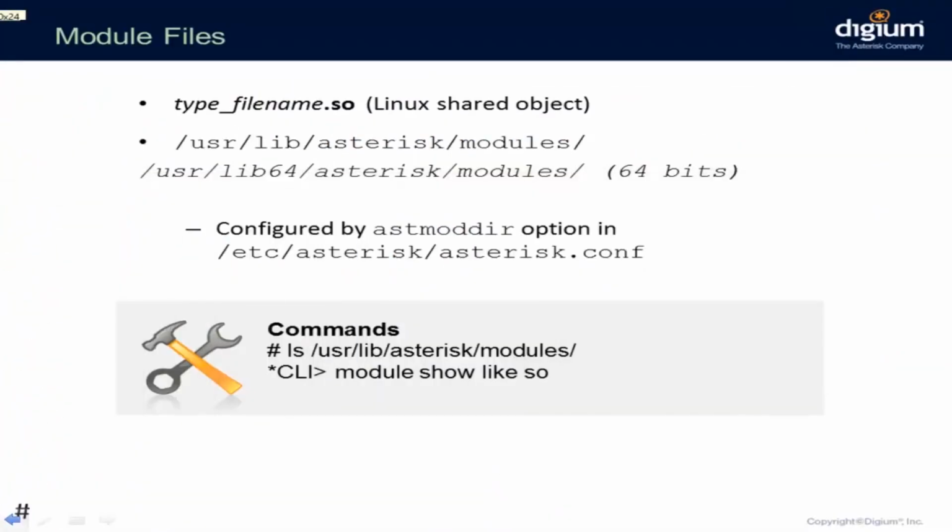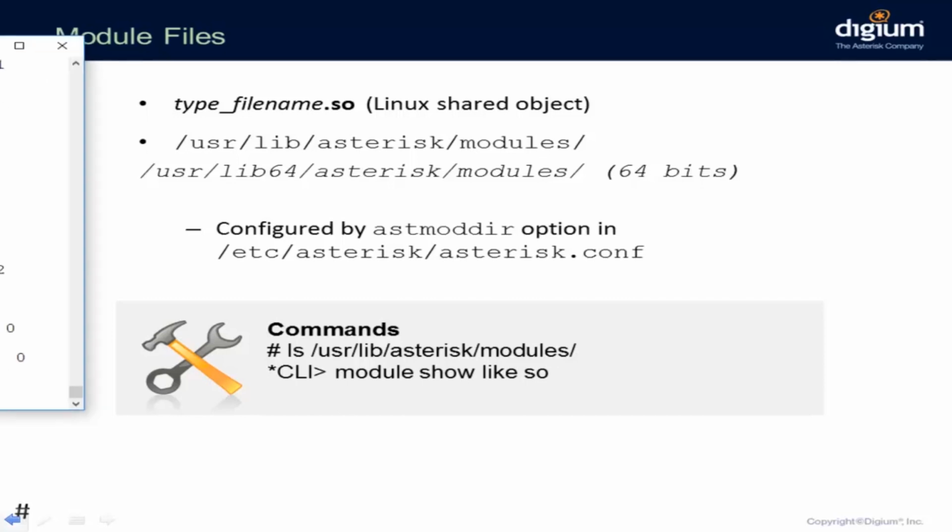If you want to change the directory, I mentioned that it's /usr/lib/asterisk/modules. This is CentOS, and it's /usr/lib64 if you're running a 64-bit version. Let's say that you want to change that. You don't like that directory. You have a personal thing about it.